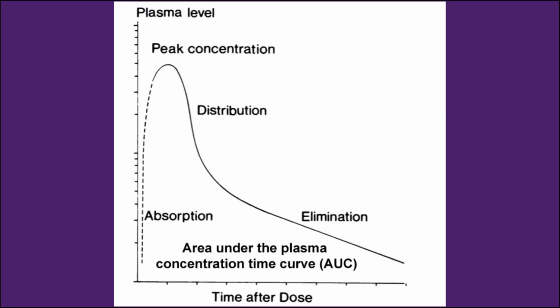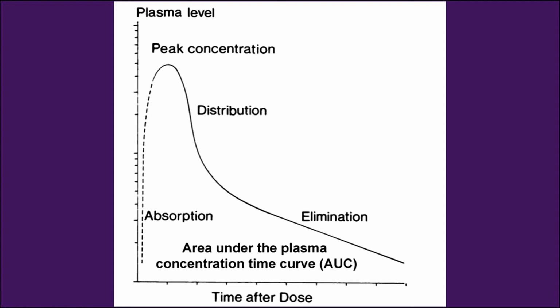Moving on, this is the curve of concentration versus time. In this curve you can see that initially, at time zero, there is no blood concentration of drug. Initially the concentration increases in the plasma slowly with time, and that shows absorption of the drug.